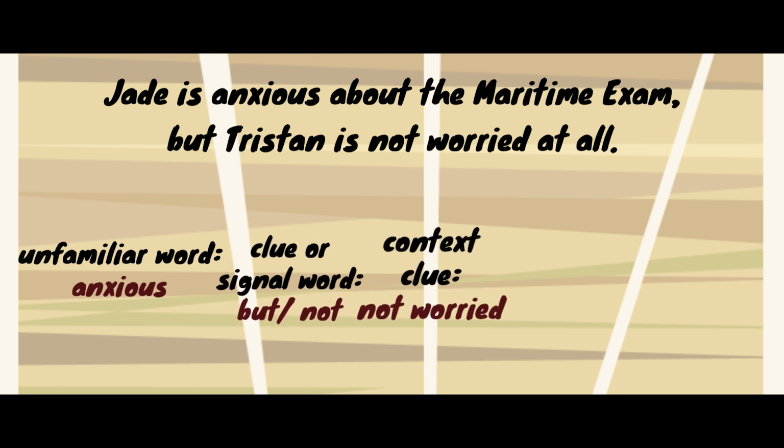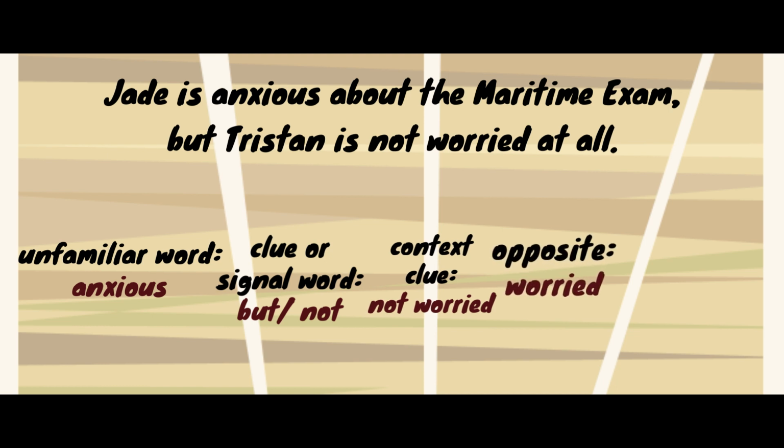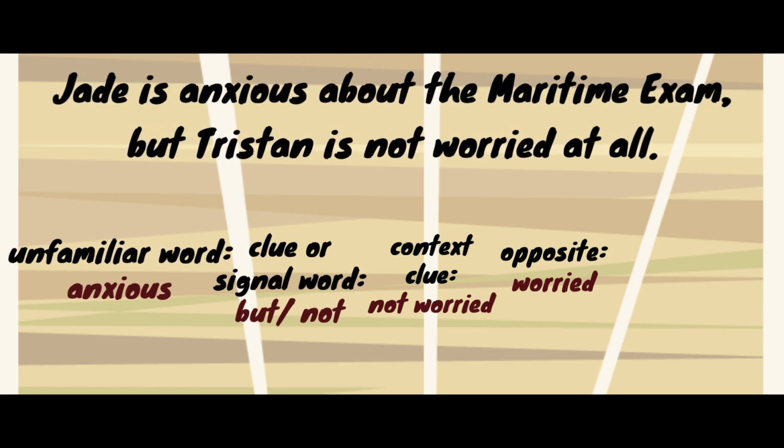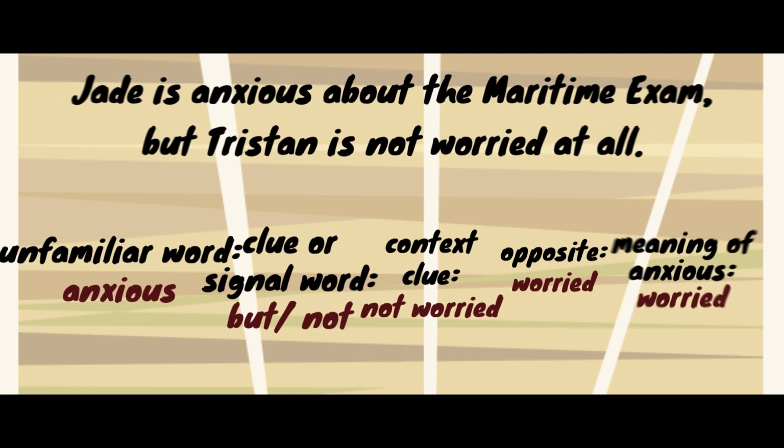Not worried. Since it is the opposite, kabaligtaran, babaligtarin natin. Now, what is the opposite of not worried? The answer is worried. Can we now identify the meaning of anxious? Yes. What is the meaning of anxious? The meaning of anxious is worried.